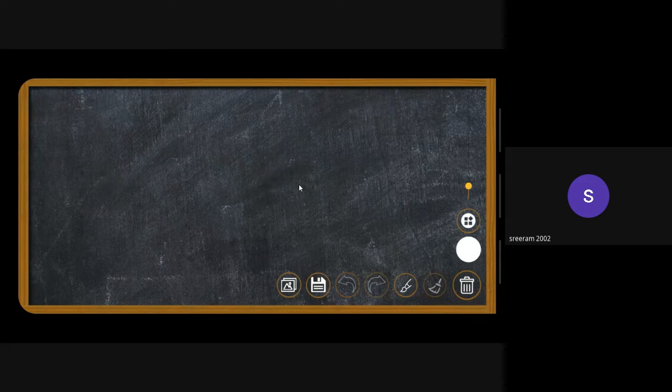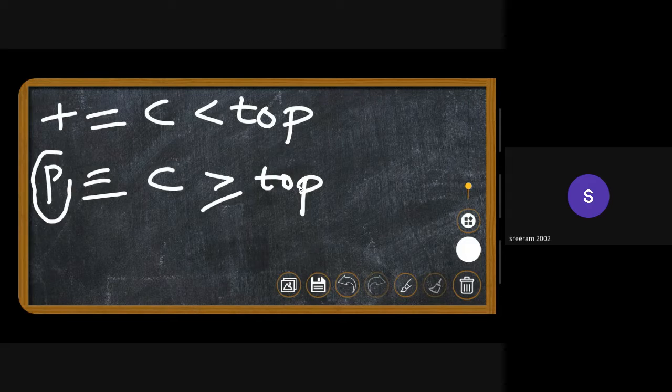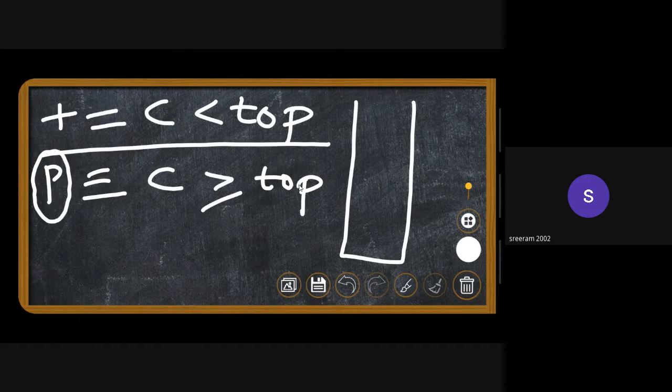So two conditions. When will the element be pushed? It will be pushed if the current element is less than the topmost element. When will it be popped? It will be popped if the current element is greater than or equal to the top element. So what can we say about the popped element? Only if the current element is less than the top element will it be pushed, right?